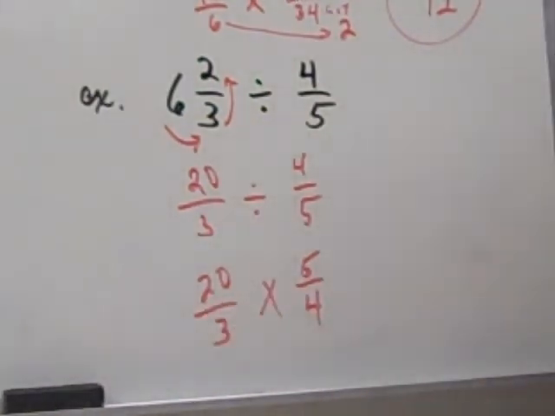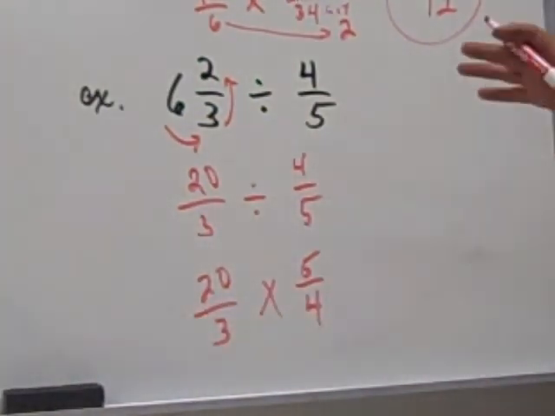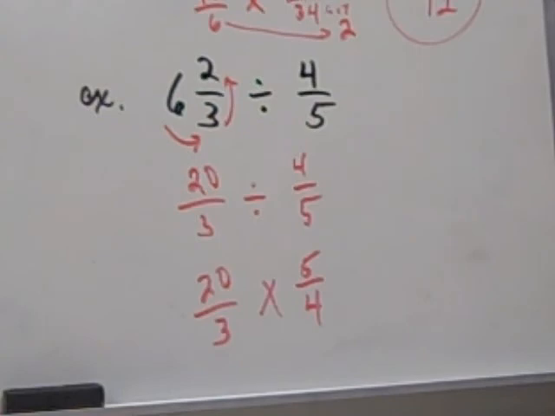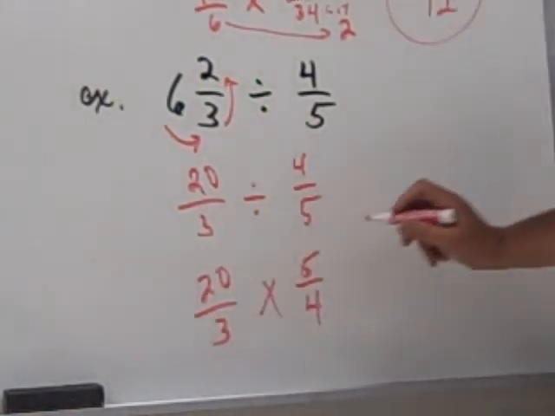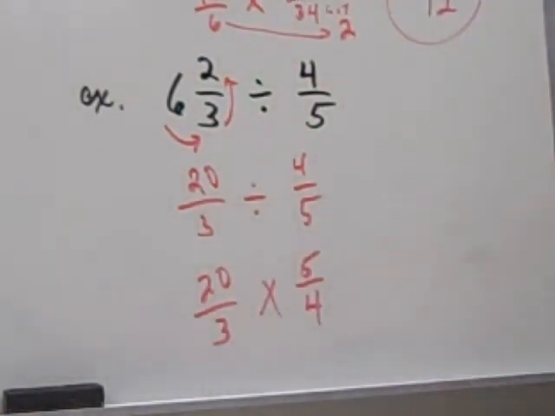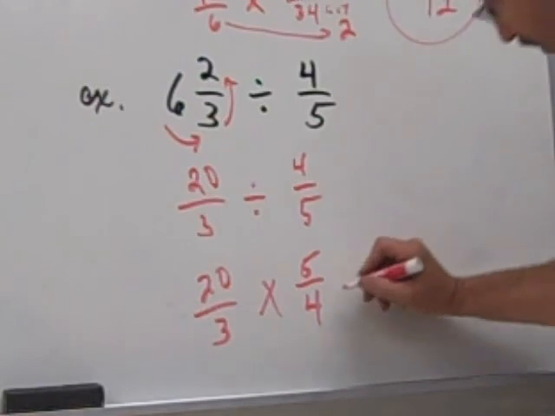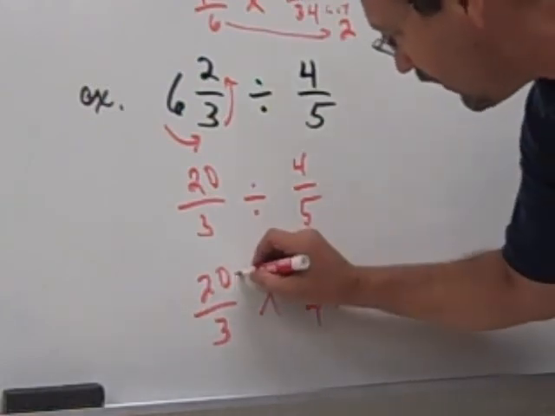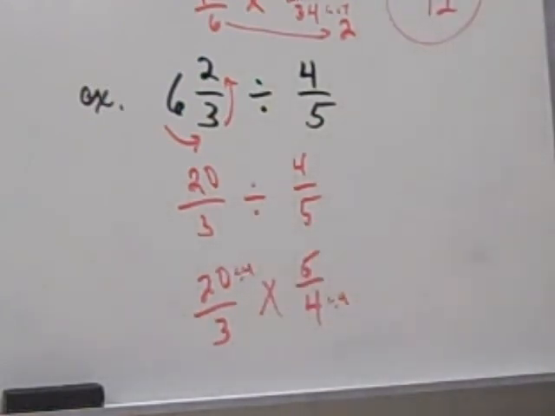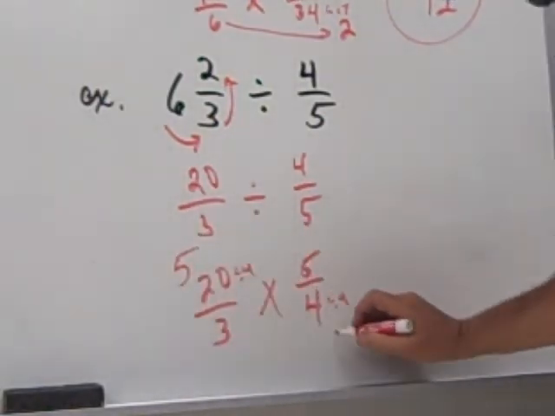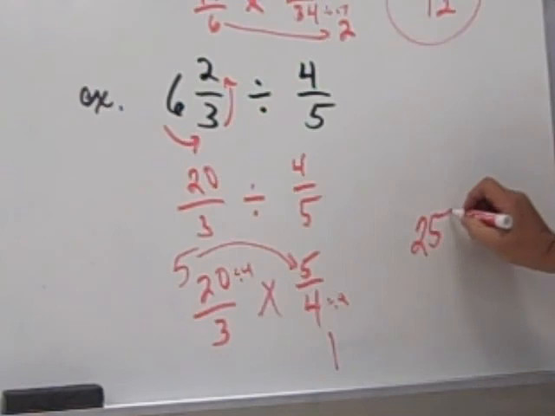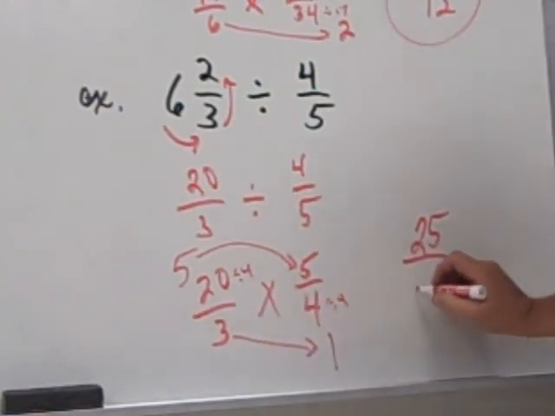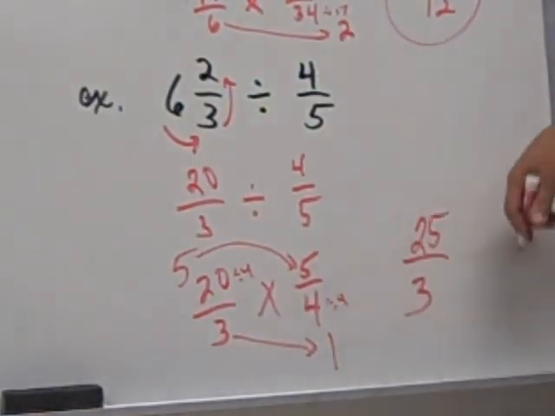20 over 3. You want to go ahead and do top times top and bottom times bottom? You want to shortcut cross simplify? 5 and 20? No, they're on the same level. Remember, it's got to be a bottom and a top. So the 4. Divide by 4, divide by 4. 5 and 1. So 5 times 5, 25, over 3.